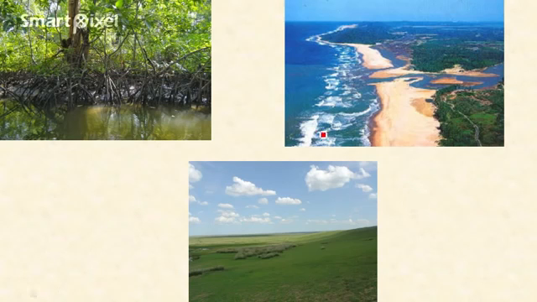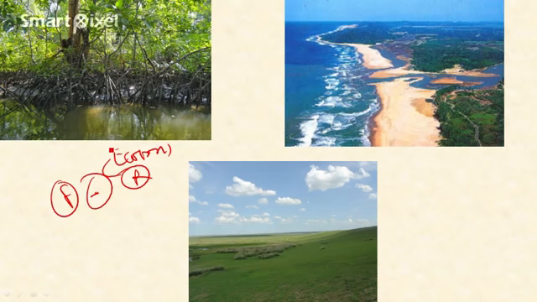For example, this is a mangrove ecosystem. This is an ecotone. This is a zone of transition between the forest ecosystem and the river water ecosystem. So mangrove forests are the ecotone, a zone of transition between the forest and river water ecosystem. And estuary, this is an estuary. Estuary is the zone of transition between the freshwater ecosystem, that is the river ecosystem, and the saltwater ecosystem. So this is also one kind of ecotone.